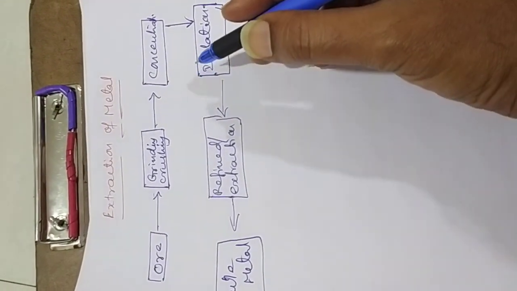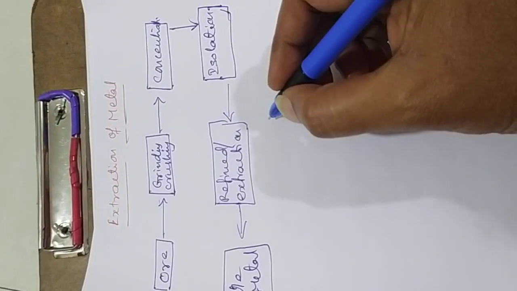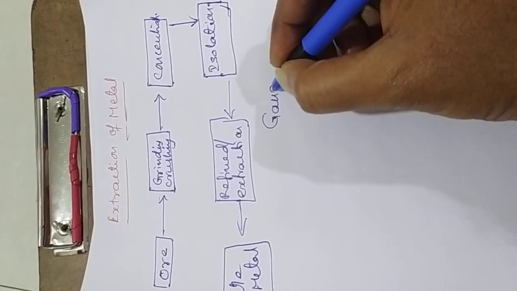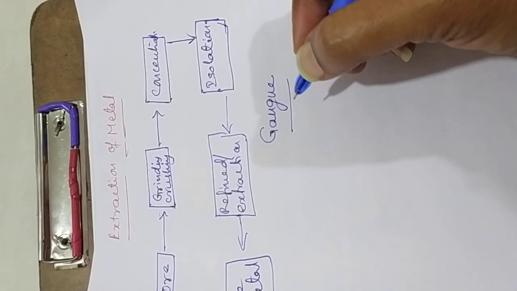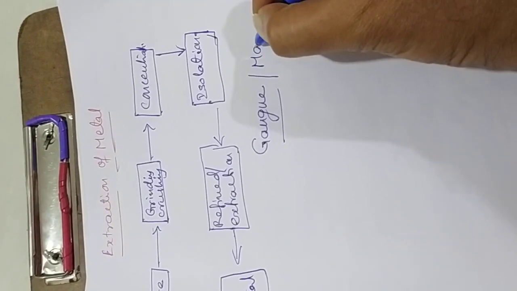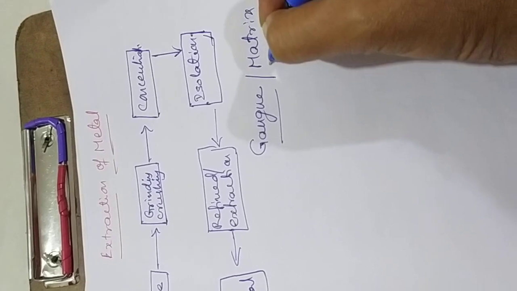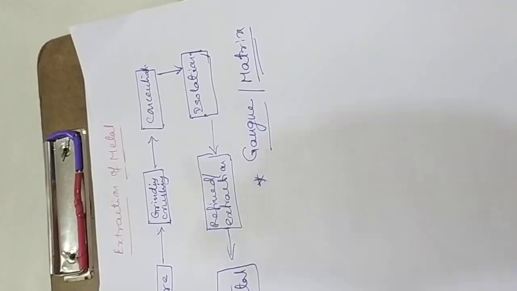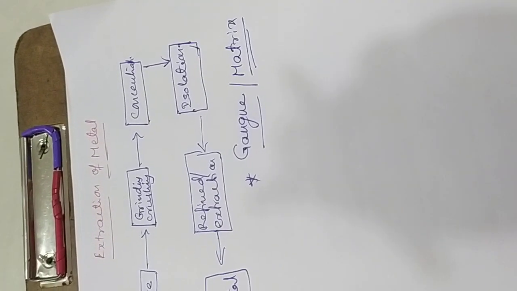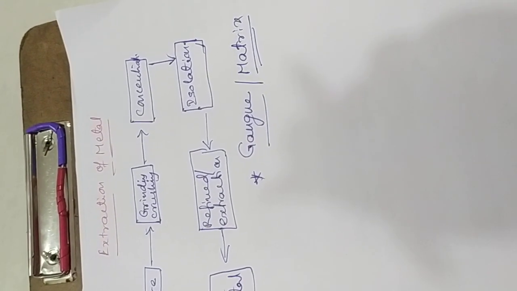The impurities we have discussed are called gangue or matrix. Important: in metallurgy, impurities are called gangue or matrix.